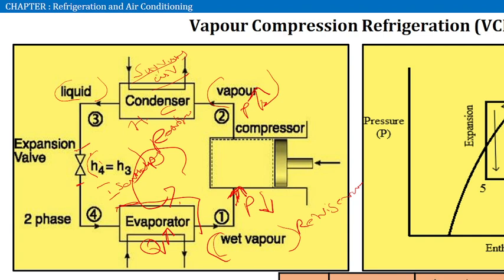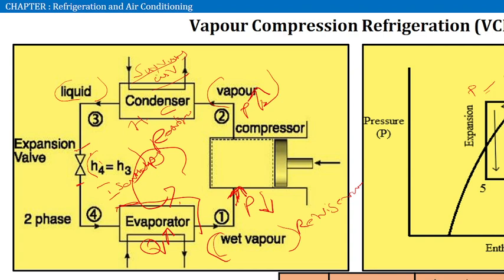Then inside the condenser, the pressure will be maintained constant. The condenser vessel pressure will be constant, and its phase will change.